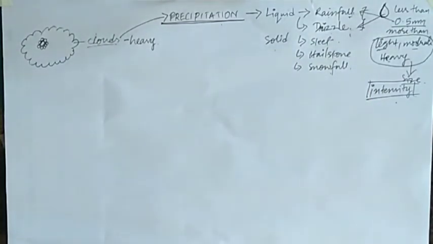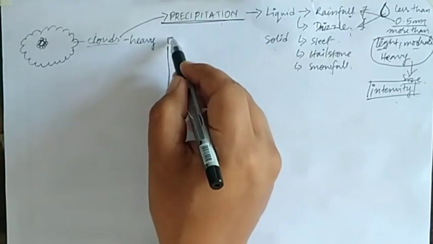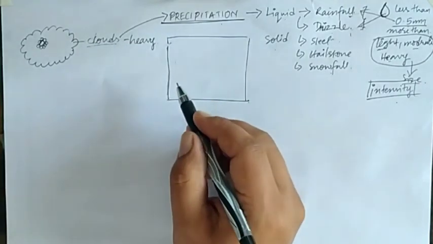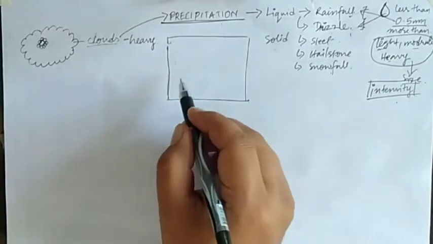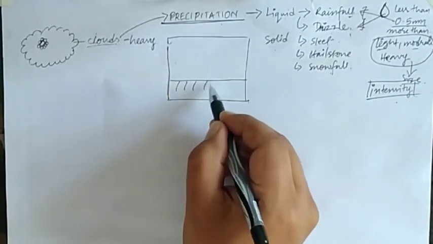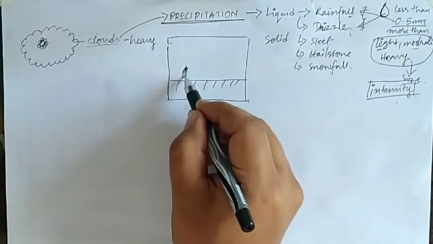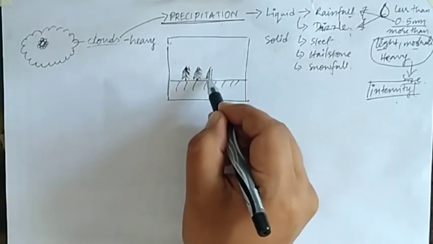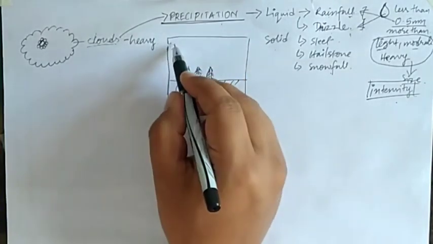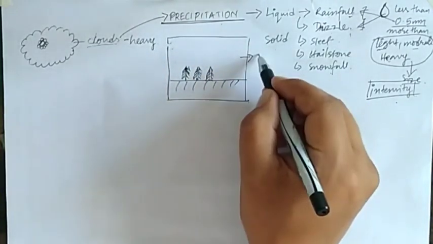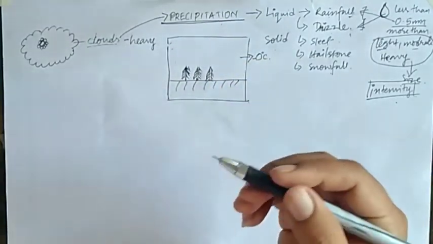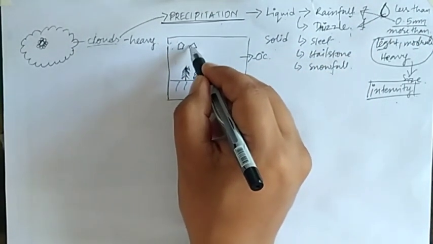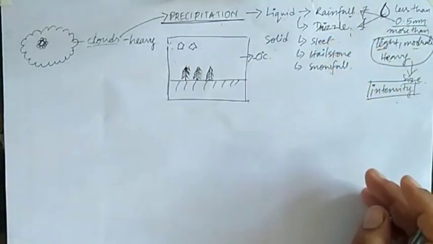Now snowfall we all know, isn't it? Whenever the temperature near the earth's surface as well as in the upper atmosphere is below 0 degrees Celsius, then instead of droplets, small, light six-sided crystals will form.